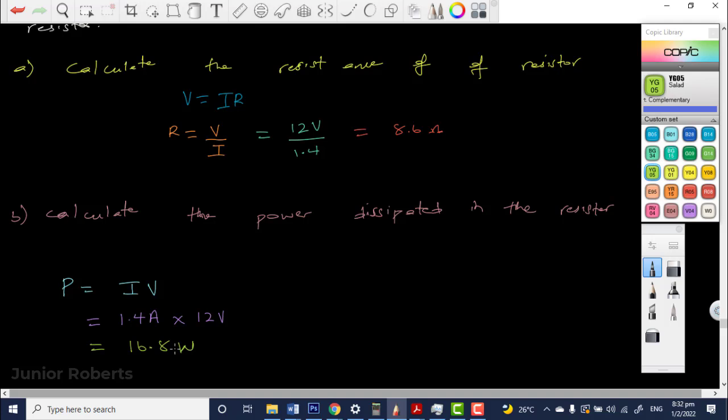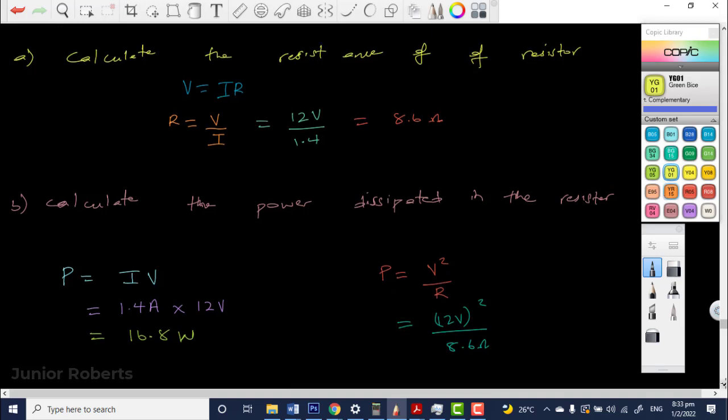So that's that. And we could also work it out where we say that P is equal to what alternately? P is equal to IV, or P is equal to what? V squared over resistance, right? So now, V is going to be the same PD across the resistor, or the same as the EMF of the battery, which is 12 volts. So we're going to say 12 volts, V squared, divided by the resistance, which is 8.6 ohm.